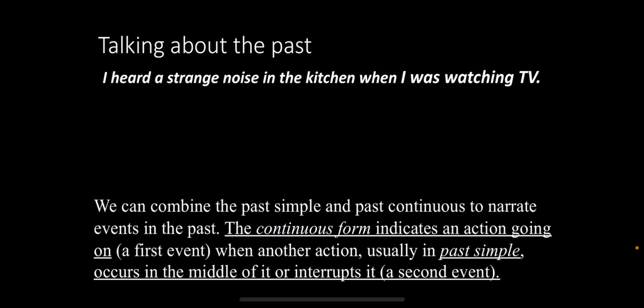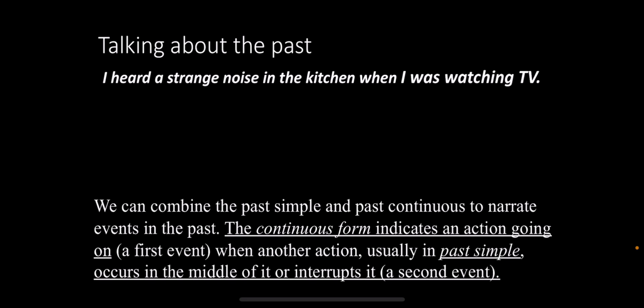And then I have another activity, which is the strange noise, or hearing the strange noise. And that activity is occurring second, or actually interrupting. It's occurring in the middle of the first activity, right? So we can combine the past simple and the past continuous to narrate events in the past.